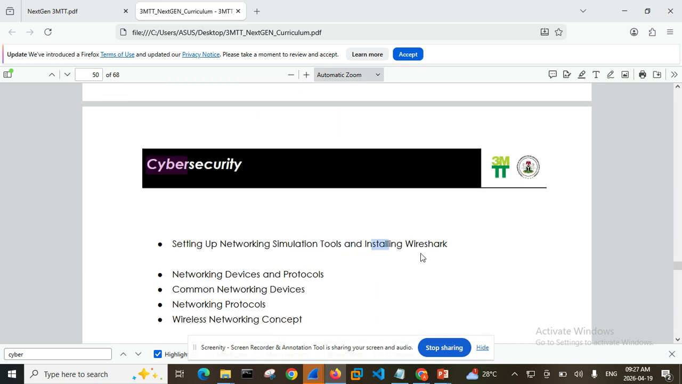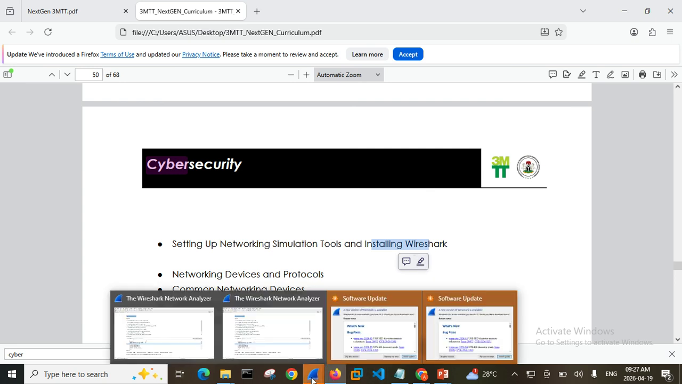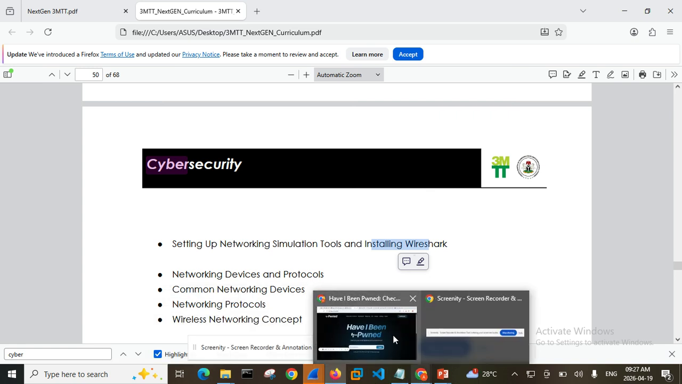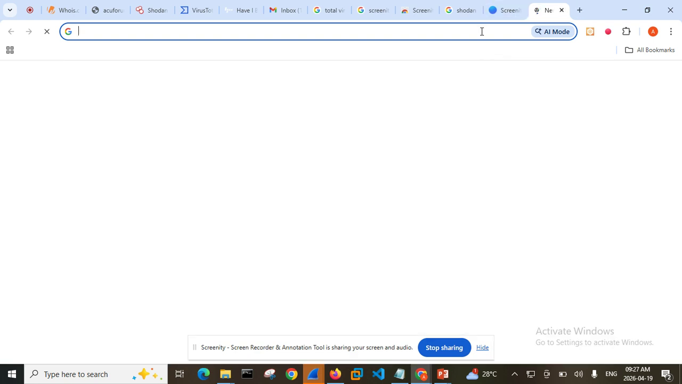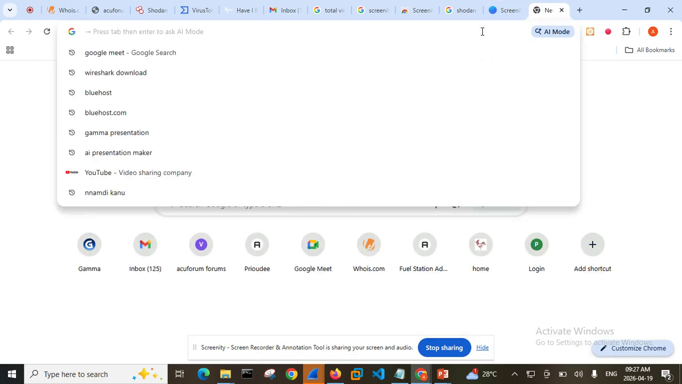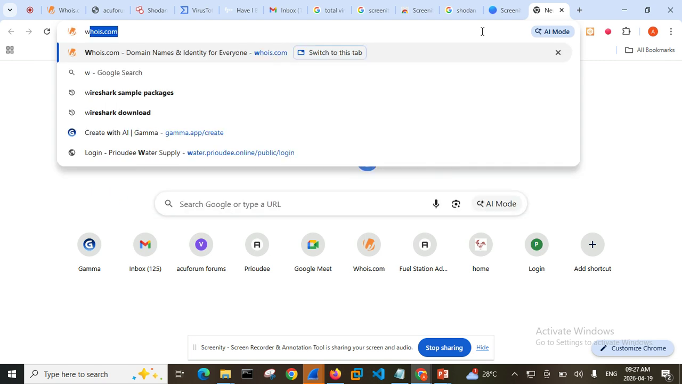So installing Wireshark: I've taught us how to install Wireshark on your system before, but I think I'm going to do that again. Let me show you how you can do that. What you want to do is go on any browser that you have, and then search for Wireshark download.